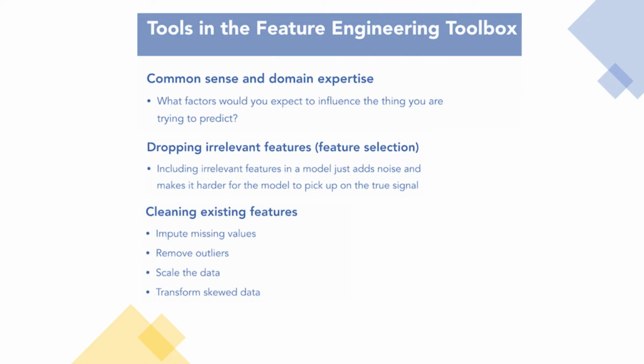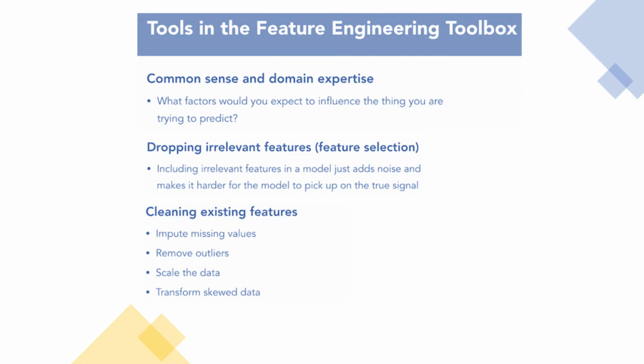By definition, outliers are not representative of the trends in the data, so get rid of them. Another way to clean your existing features is if they are on different scales. Think like measuring something in centimeters versus meters. It can be very helpful to scale your data or normalize your data so that all features are on the same scale.